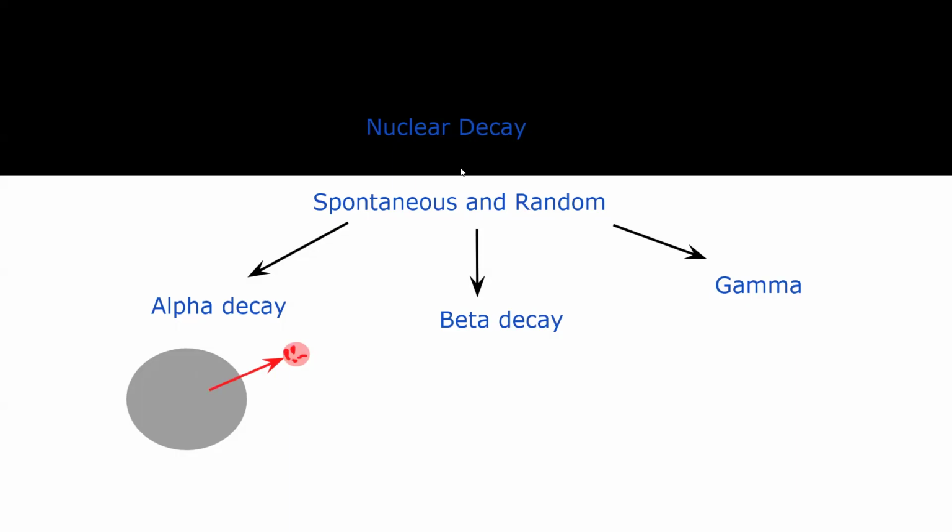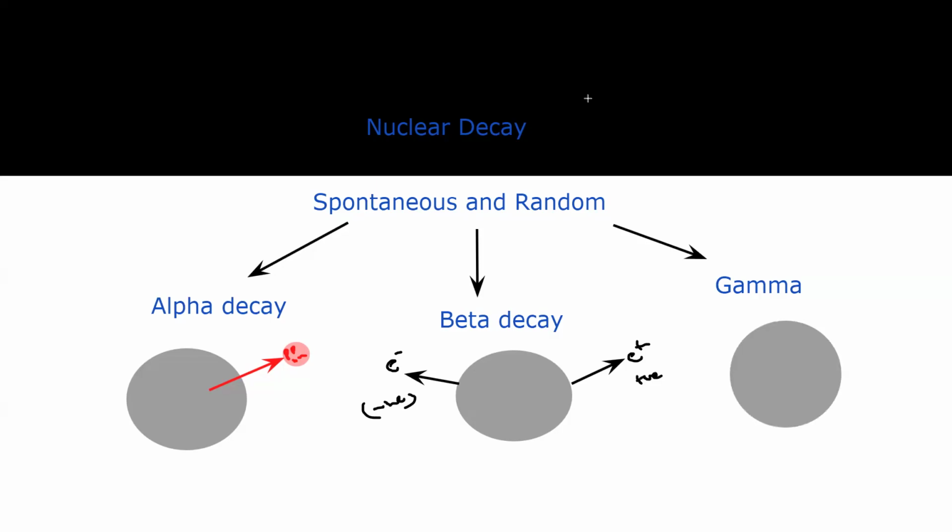When an unstable nucleus emits either an electron or a positron, because sometimes it emits an electron, sometimes it emits a positron, this is called a negative beta decay and this is called a positive beta decay. And when the nucleus is unstable, it emits electromagnetic radiation to the surroundings due to vibration or recoil. As the nucleus vibrates, it emits electromagnetic radiation. We call that a gamma emission.